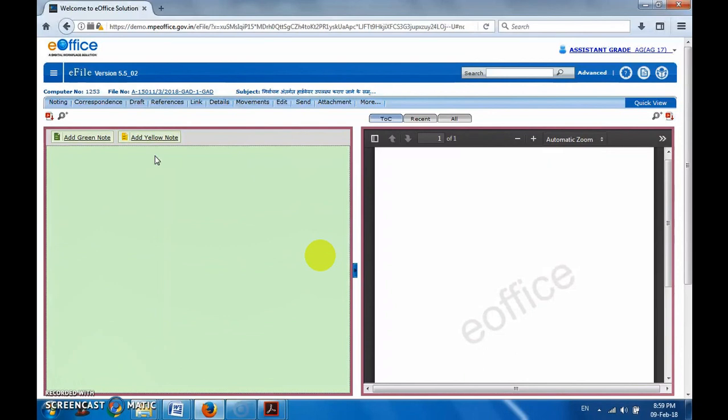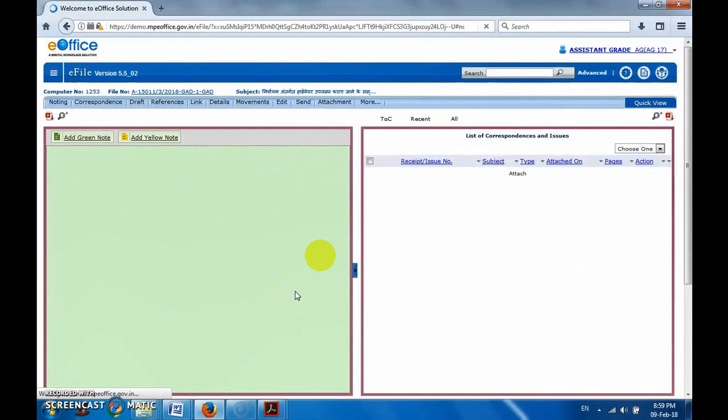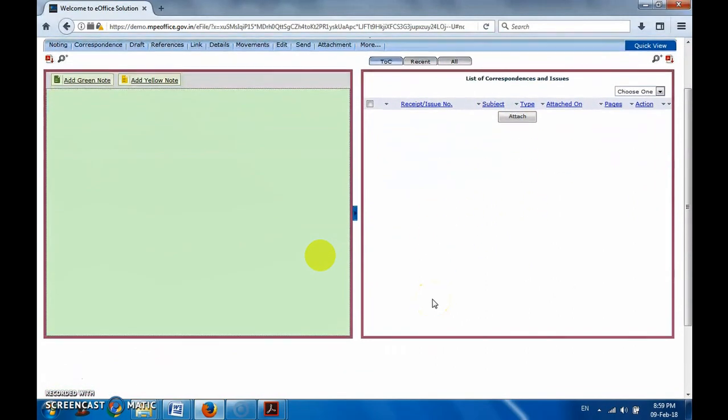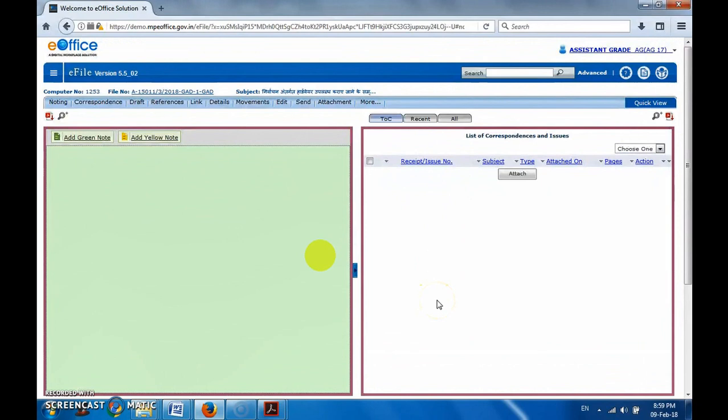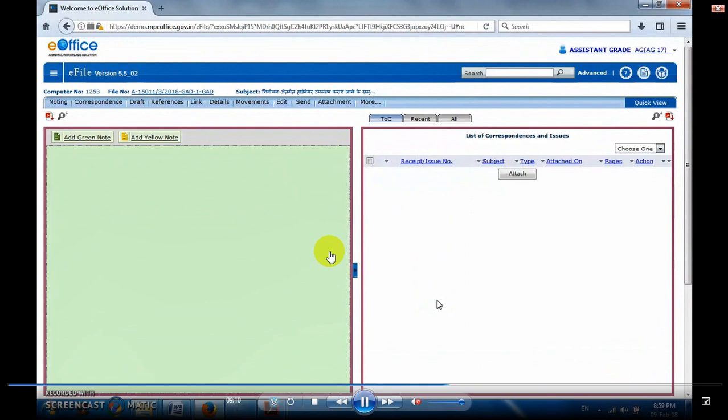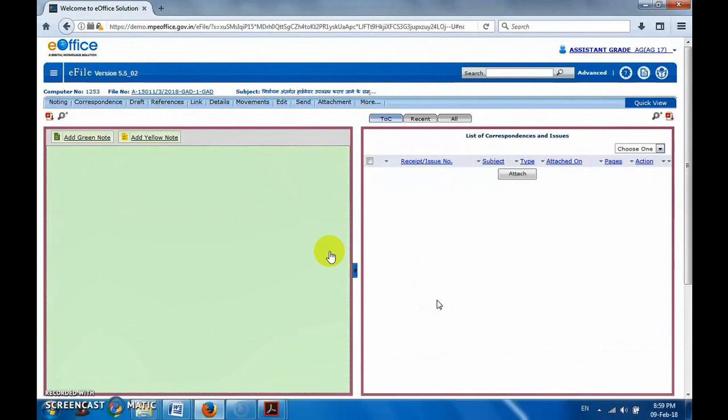If I click on yellow note, it will come in yellow color. But before going to green note and finalizing, let's see TOC. First we will see this part, then we'll go to yellow note. TOC full form is table of contents. On clicking this, we can see all the details of what files or receipts and attachments are there, the list of attachments and issues. If the order had come as a receipt through e-office, then I can attach the receipt from here also. So we have the option for initiating a file and attaching the receipt later.